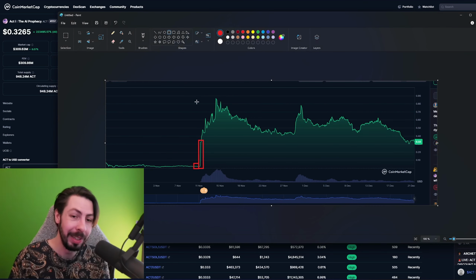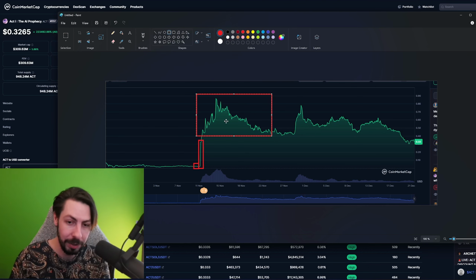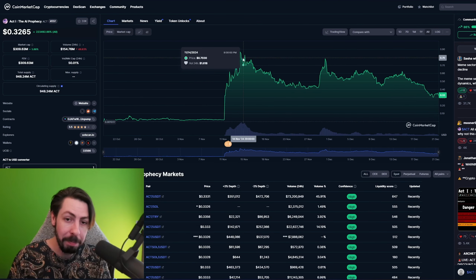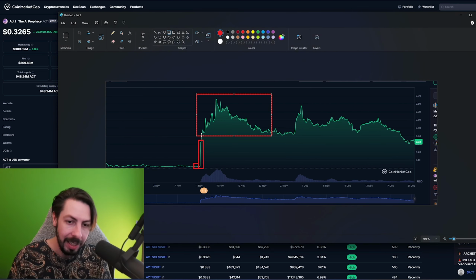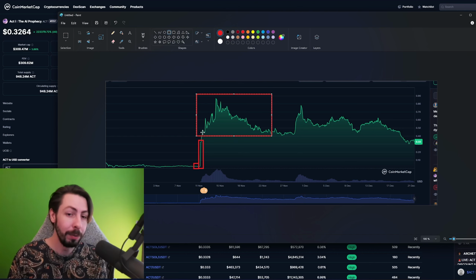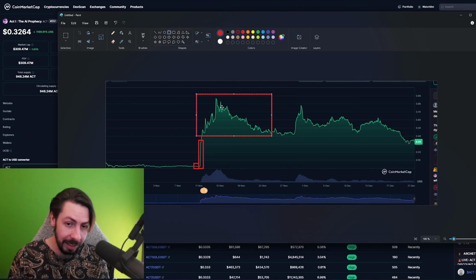Then the project was released to the average player, to the average trader like you and me right here. And this is where all the cash flows in. If you look at this graph here, most of the volume is right here. We have billions of dollars flowing in and out of the project. If you look at this square here, billions of dollars flowing in and billions of dollars flowing out. The project is at the same spot once again right here, meaning all of the money flowing in right here, you see it on the graph, all of this money flowing in has then been extracted by the people buying down here.